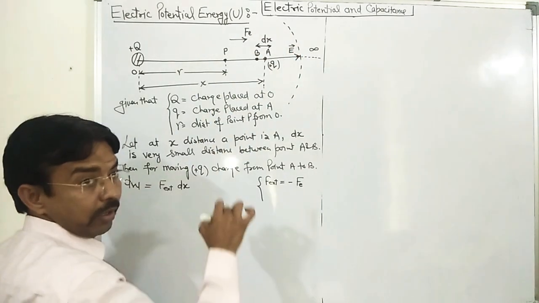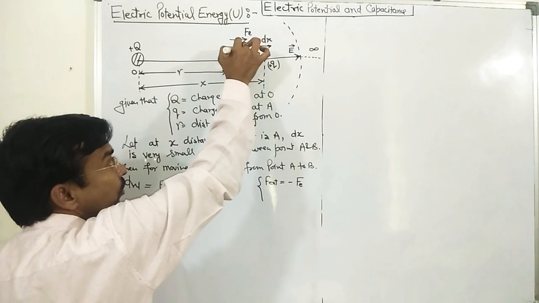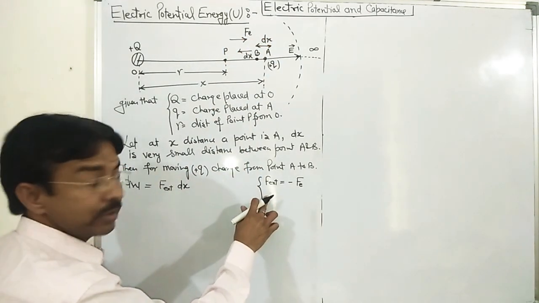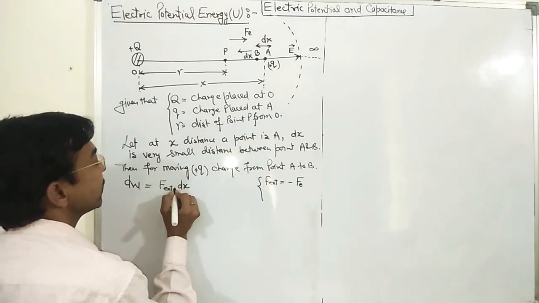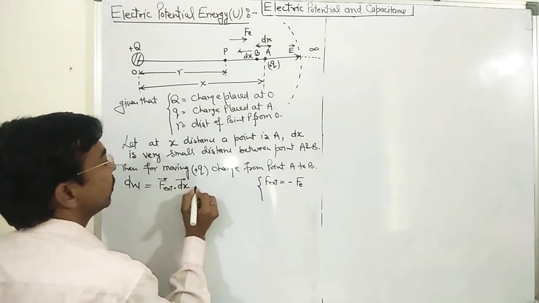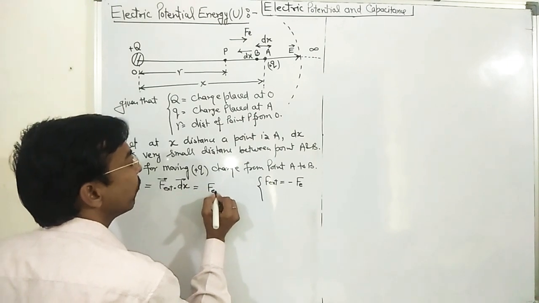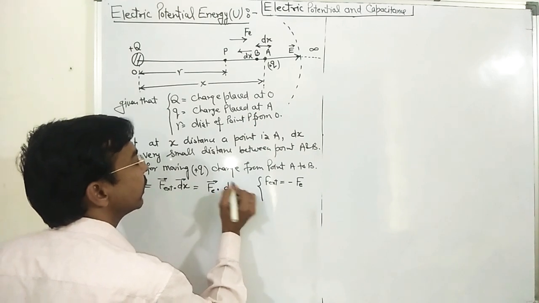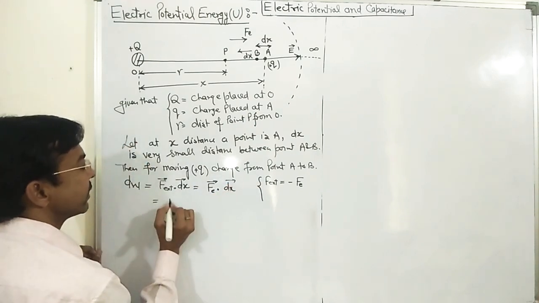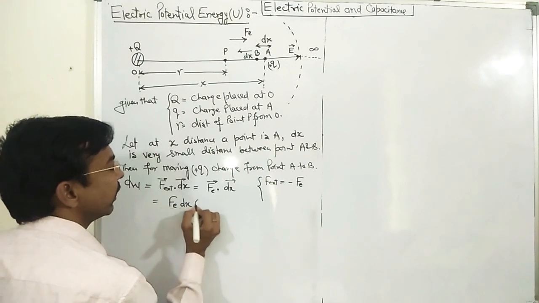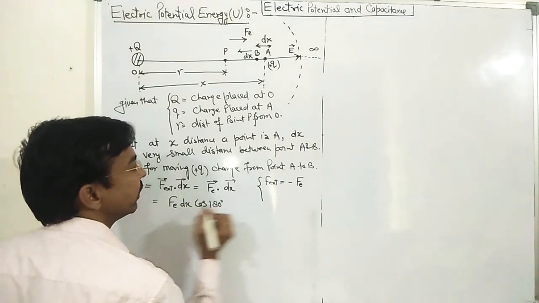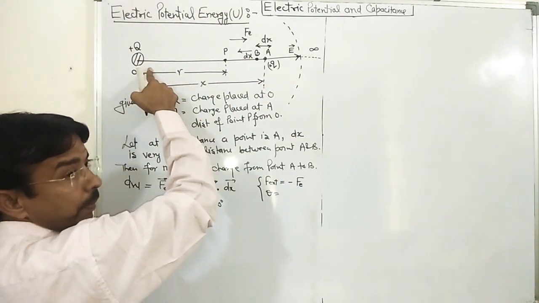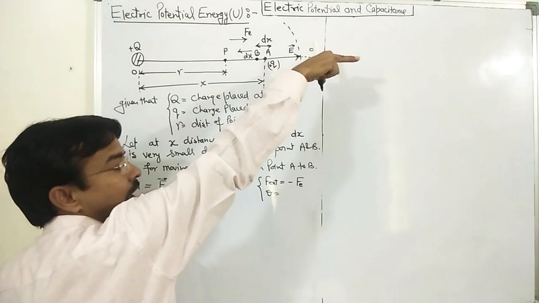The electrostatic force is outward, and you want to move the charge along the direction of dx. Both must be opposite to each other. Suppose it is given in vector form, then it can be written as F electrostatic dot dx, which is Fe dx cos 180 degrees, because here the displacement is toward the charge Q and the force is applied away from it.